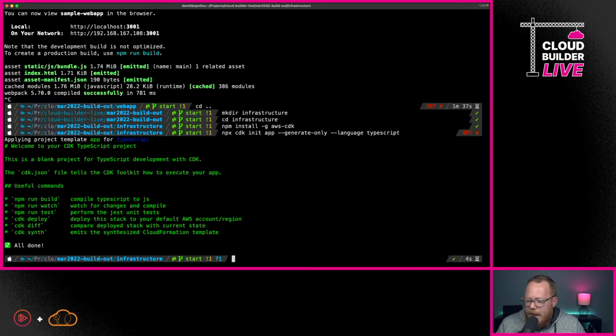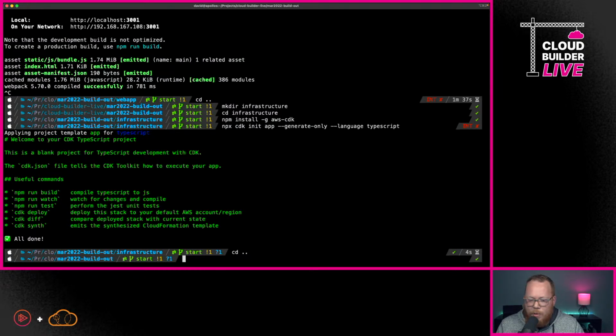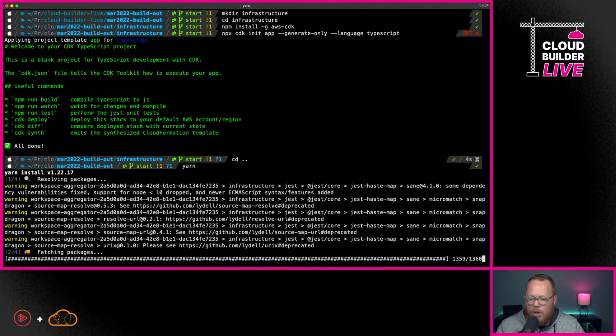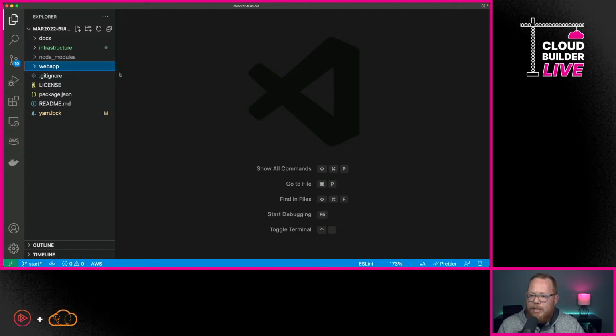So what I need to do next is go back up to my root directory. And what I'm going to do now is just run yarn. This will install all of the dependencies. While it's doing all of this, we're going to bounce over to VS Code because we don't need to sit around for all that.